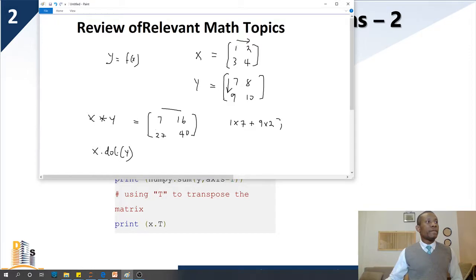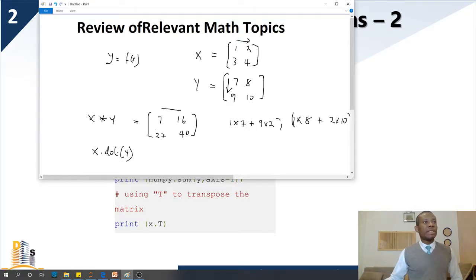so we'll take this multiplied by this. So for this multiplied by this, we are going to have 1 times 2, 1 times 8 plus we'll have 2 times 10.